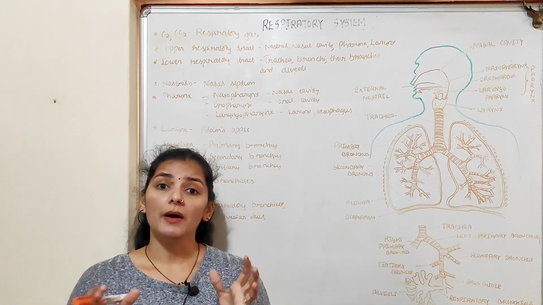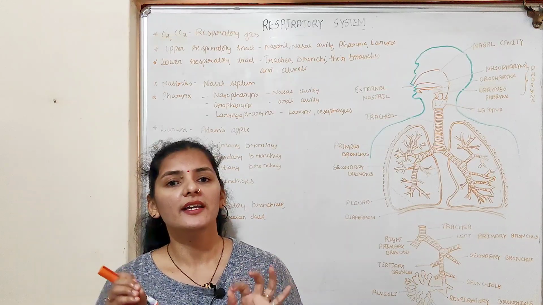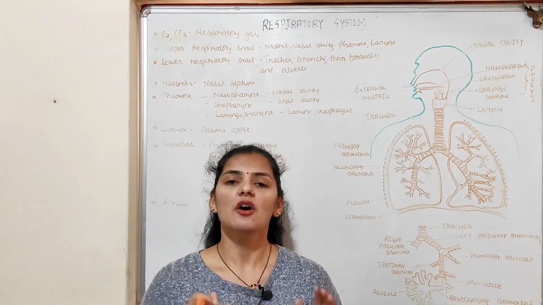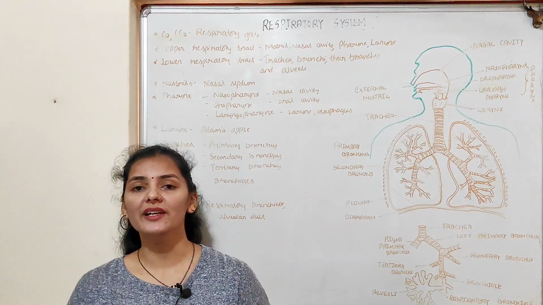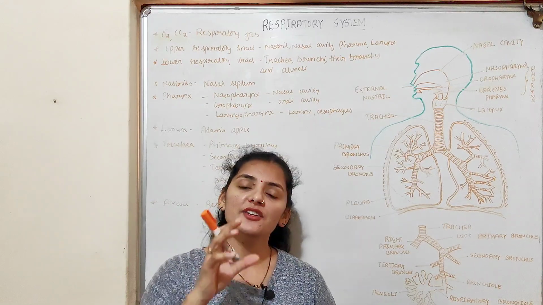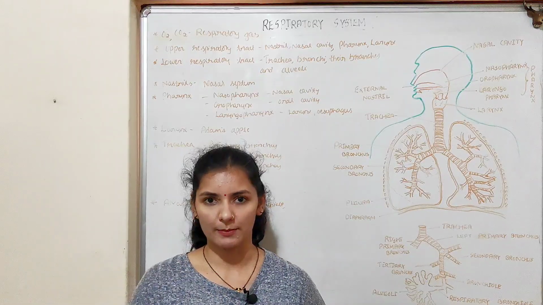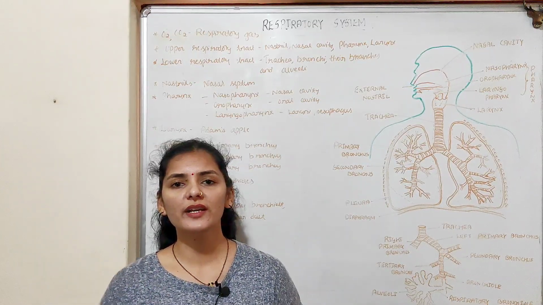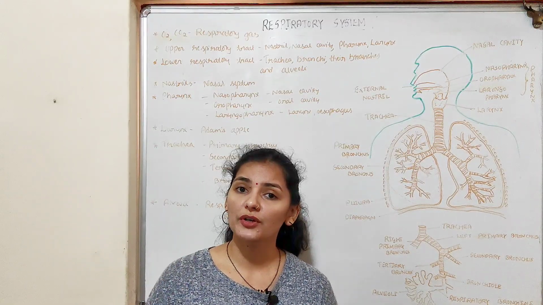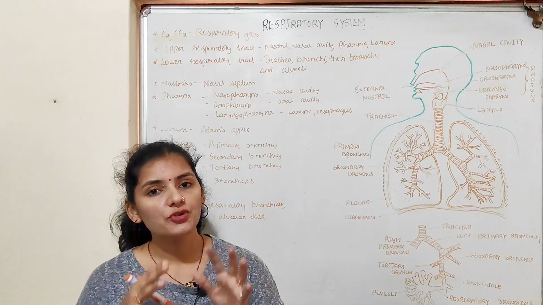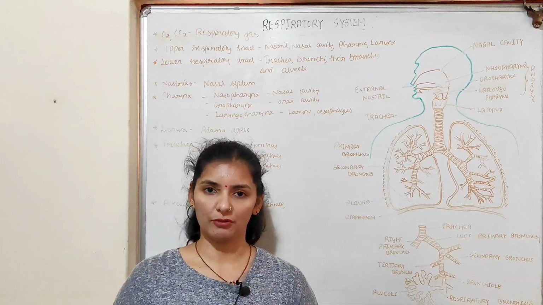in our body. But for the production of ATP, as a result of breakdown of nutrients like glucose, it needs to be supplied with oxygen, because for the oxidation of glucose, it requires oxygen. So each and every cell of our body needs to be supplied with oxygen. And during the production of ATP, carbon dioxide is produced as a byproduct. So carbon dioxide is produced as a waste which needs to be thrown out of the body. So each and every cell of our body needs to be supplied with oxygen, and whatever carbon dioxide is produced in the cell during the process needs to be thrown out of the body.